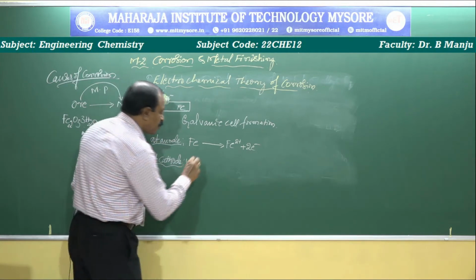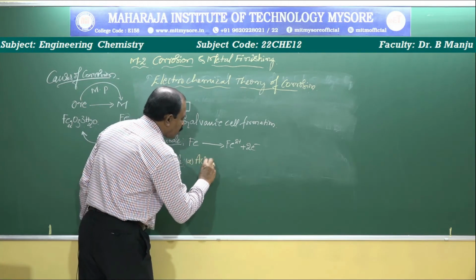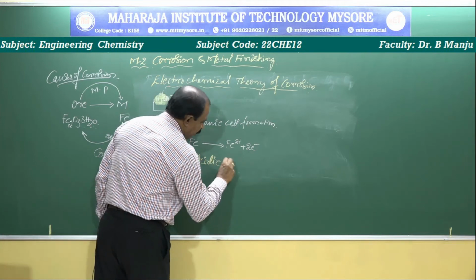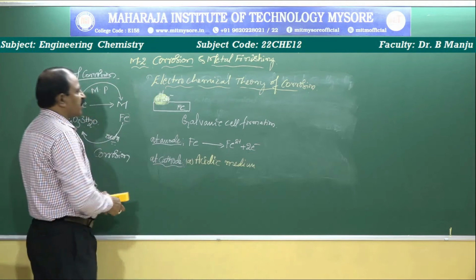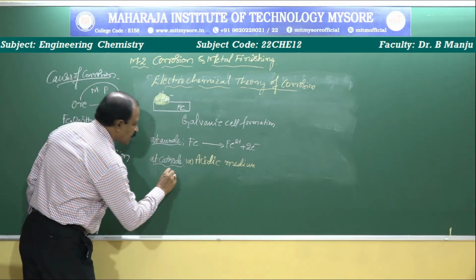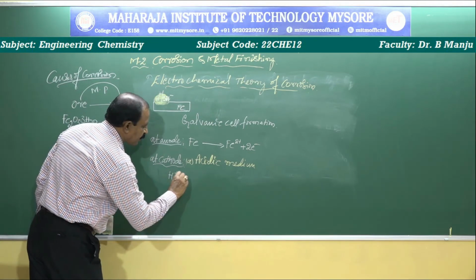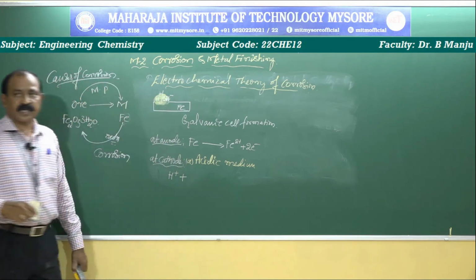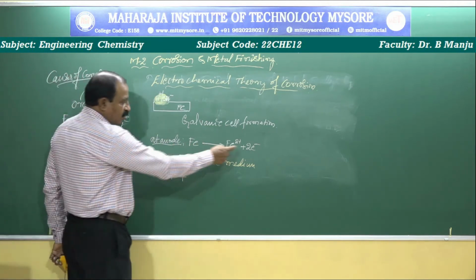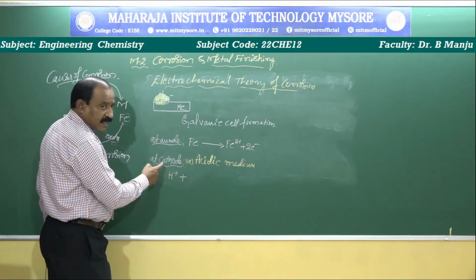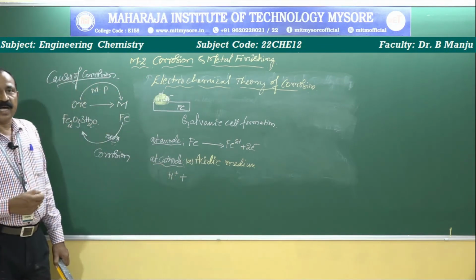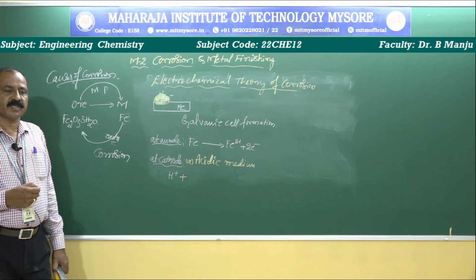The first condition is an acidic medium. In the acidic medium, H+ ions are always present. The H+ ions are present in the cathodic region, and the electrons are liberated at the anodic region. At the cathode, reduction always takes place.